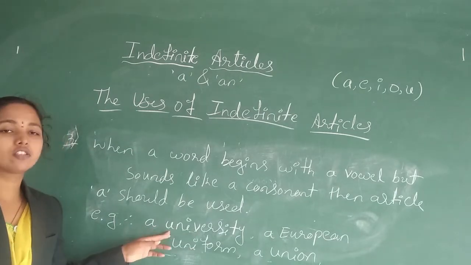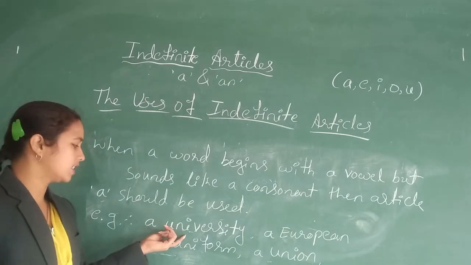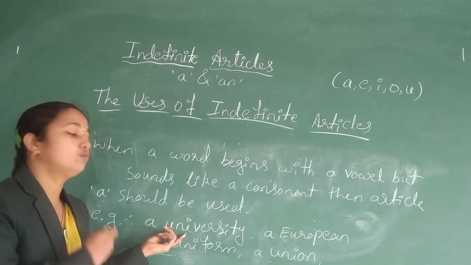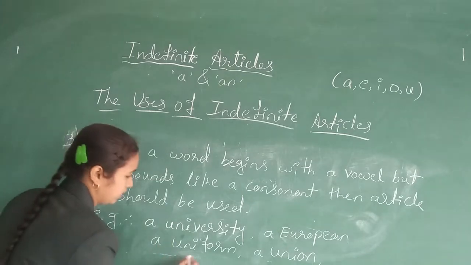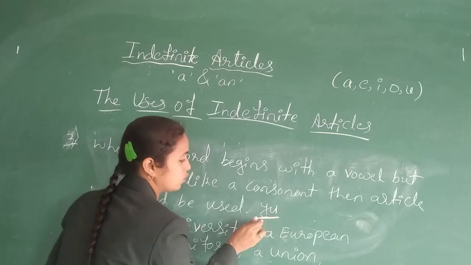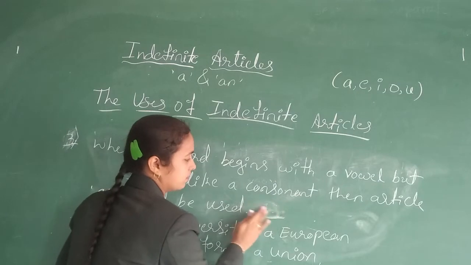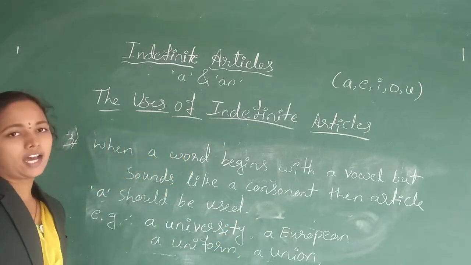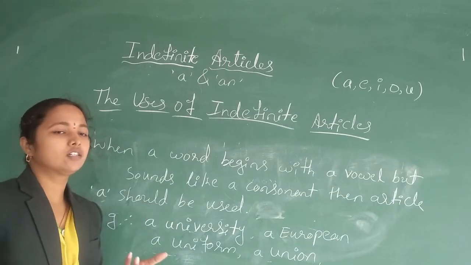What is the pronunciation, the sound of this particular word? We are not pronouncing it as 'oo-niversity', but we are pronouncing it as 'yoo-niversity', like this. We are pronouncing it as 'yoo', and this is a consonant sound. So we use article a when a word begins with a vowel but sounds like a consonant.